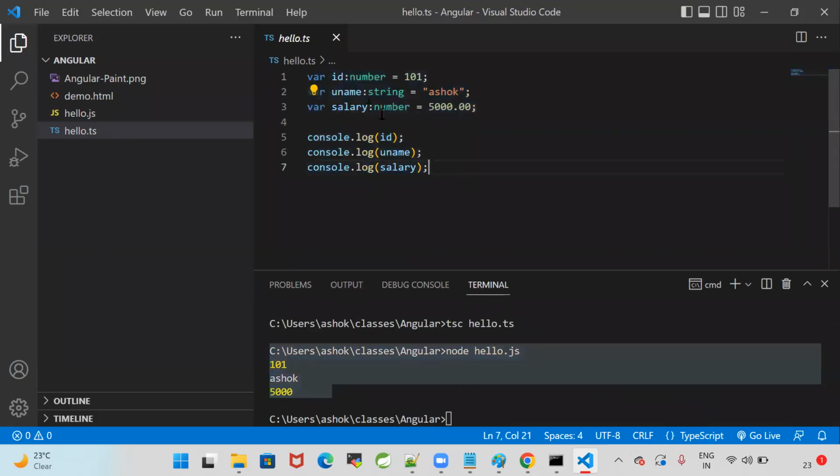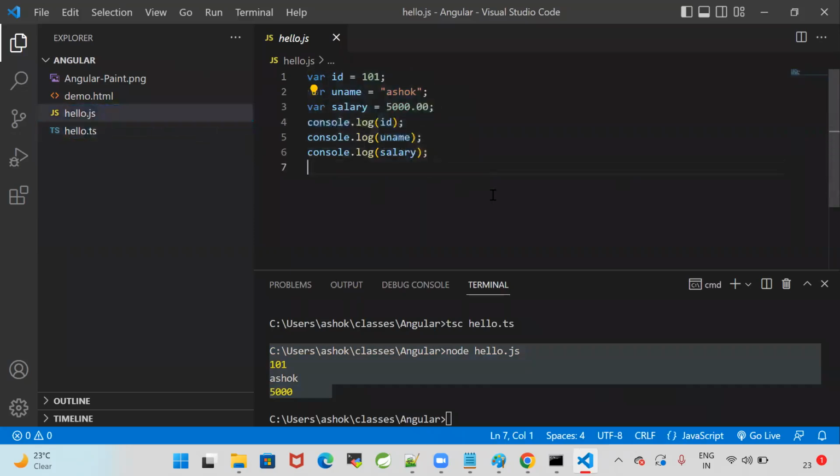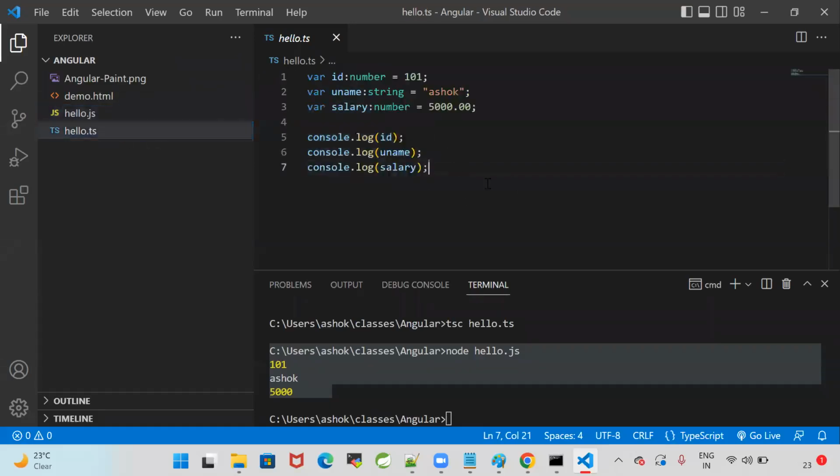Whatever the variables I declared with a data type, those variable data types will be removed in the JavaScript. JavaScript does not support data types. It is representing everything as a var ID, var uname, var salary. One is a number, second one is a string, third one is a decimal, but everything is represented as a var. Data type concept is not available in the JavaScript. That is a drawback. To overcome that drawback only, we are going for TypeScript.